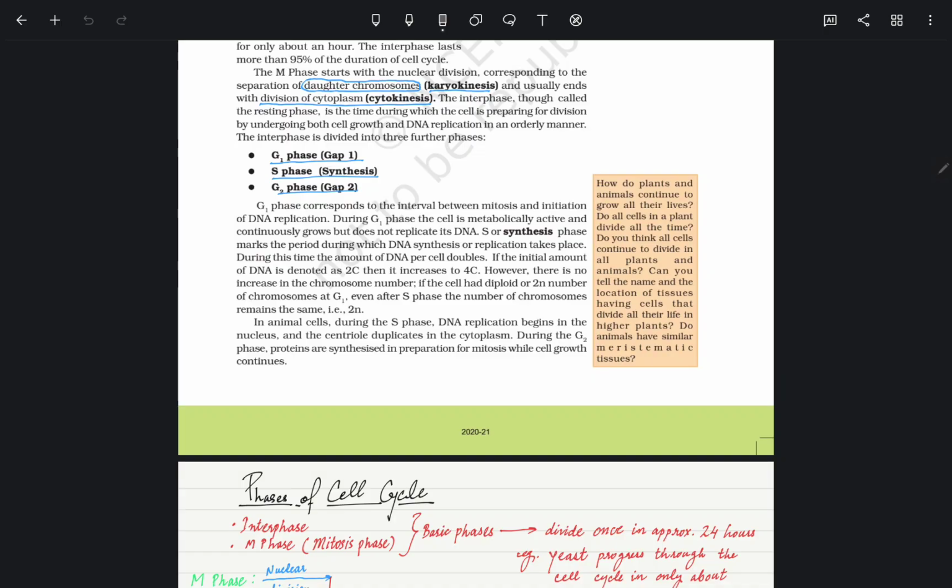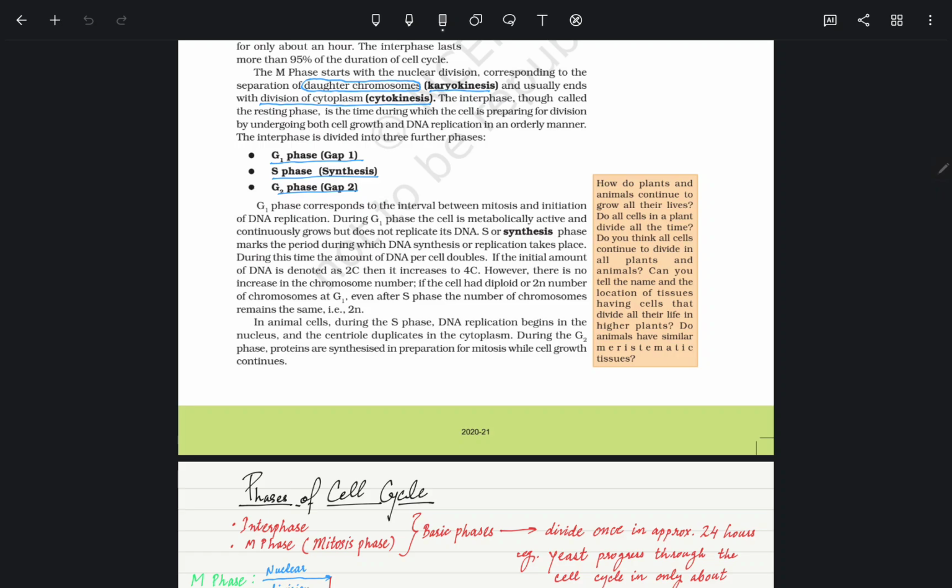Here we notice that DNA is doubled. If the initial amount of DNA is denoted as 2C, then it increases to 4C, which means it doubles. However, there is no increase in the chromosome number.